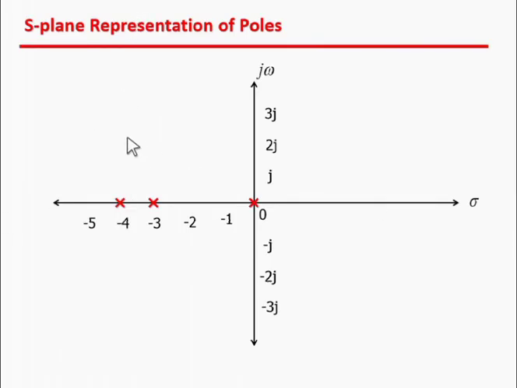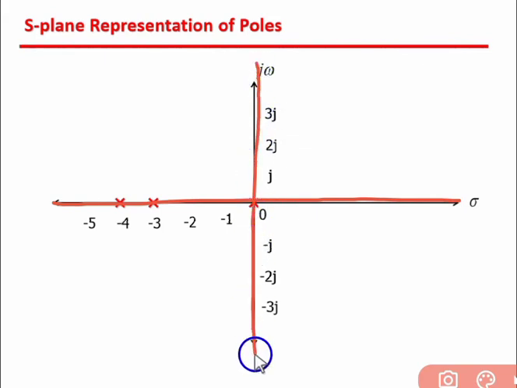Now we put the poles in the s-plane. In the s-plane, one axis is the real axis, sigma, and the other is the imaginary axis, j omega. The representation of poles in the s-plane is known as the s-plane representation. Here in this direction are the positive values 1, 2, 3, 4 and 5, and in this direction it is -1, -2, -3, -4 and -5.